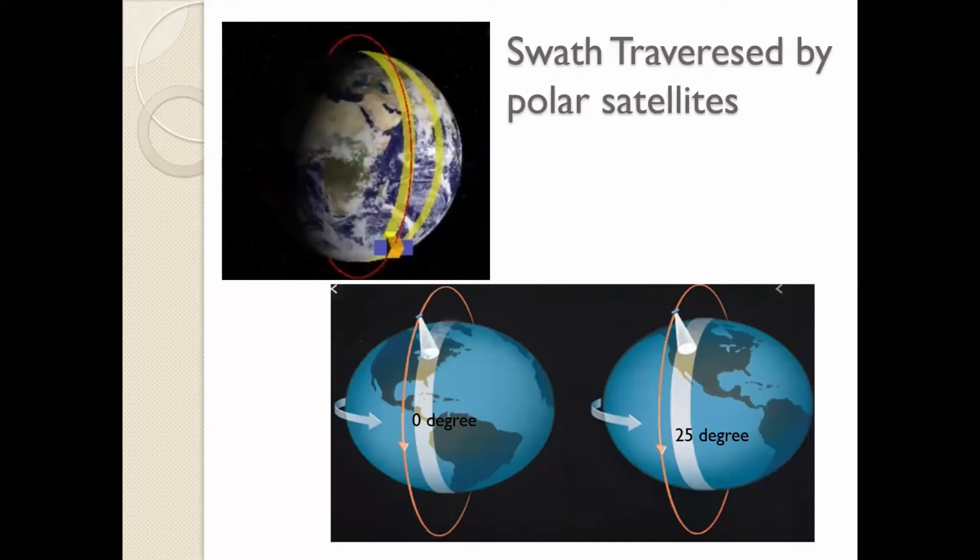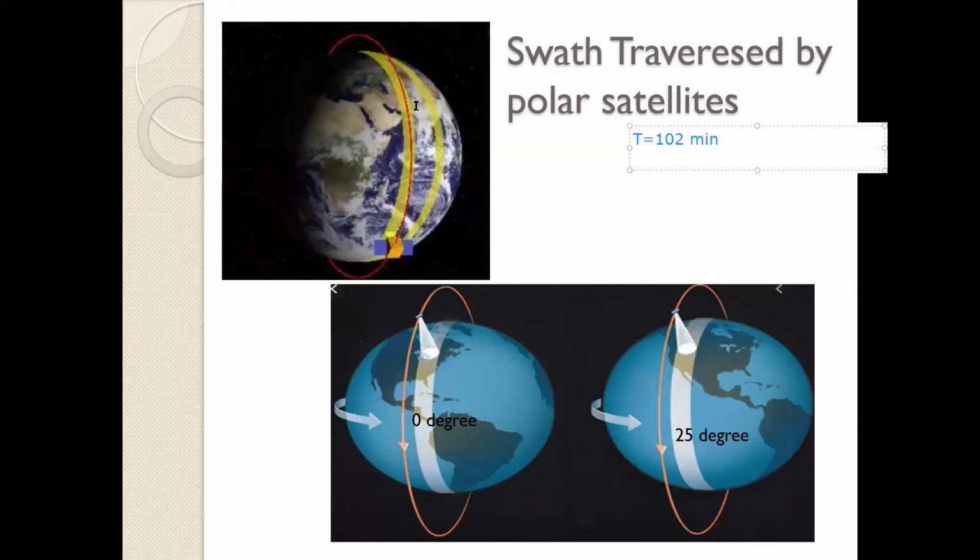I'd like to give you one problem. I forgot to type it on my PPT, but I'll take a new slide and type that question. A satellite at an altitude of 800 kilometers from the surface of the earth completes its one revolution in 102 minutes. In how much time will it complete traversing the whole of the earth?